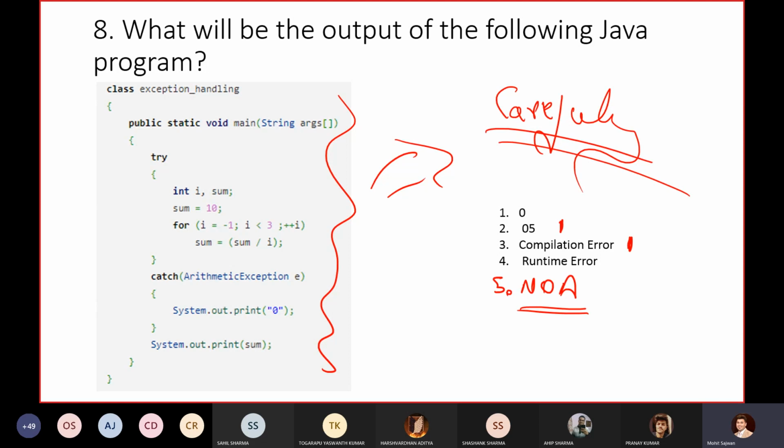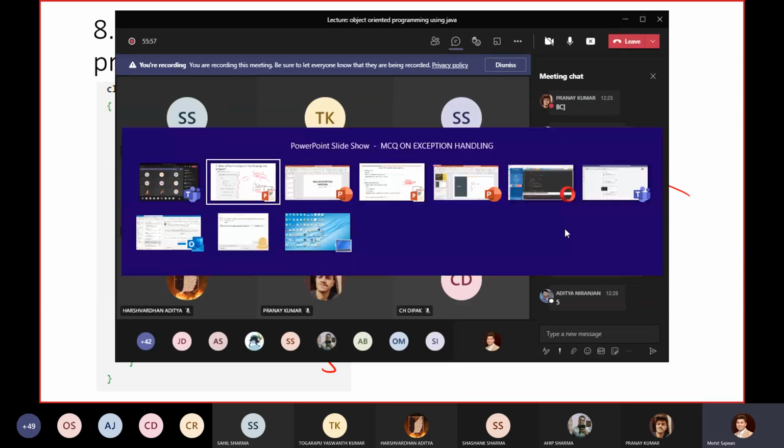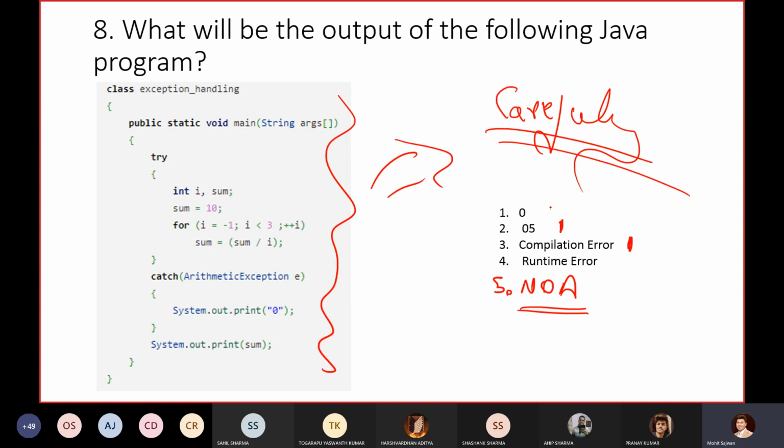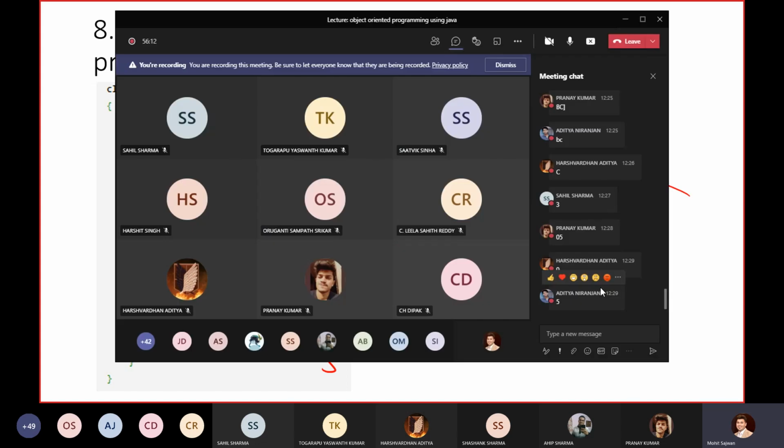Others, please participate and tell me the correct output. Harshvardhan, I got one more answer, 3. So for this question I'm getting three different answers, a different answer for every option. Okay, let's check it out.